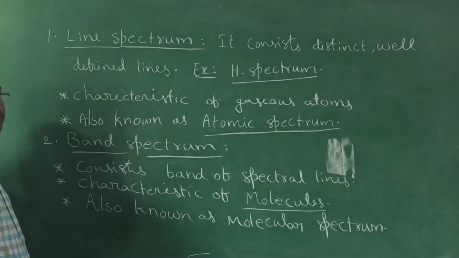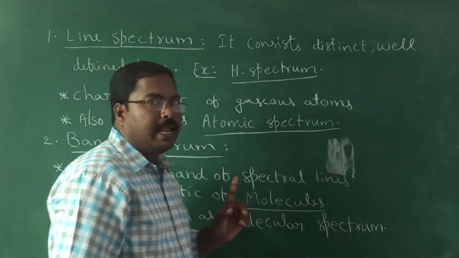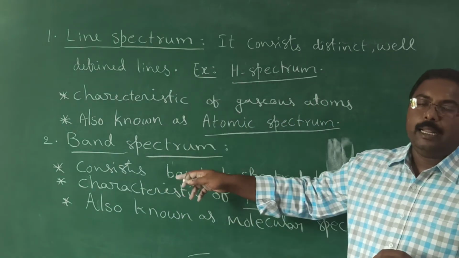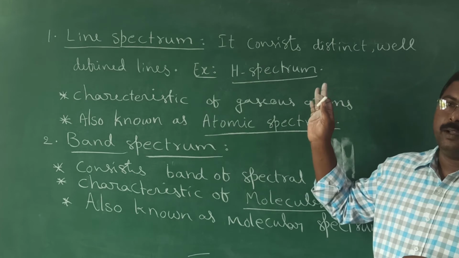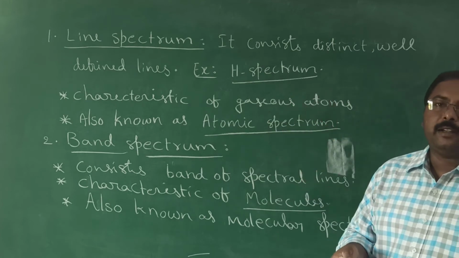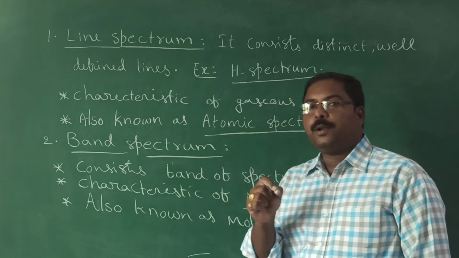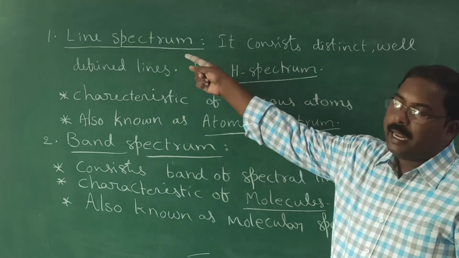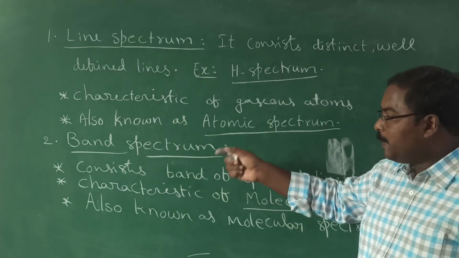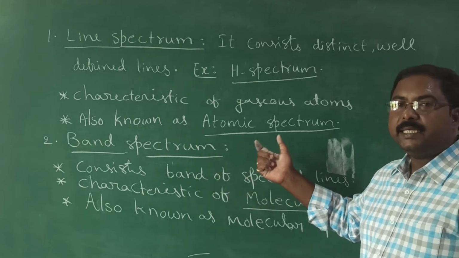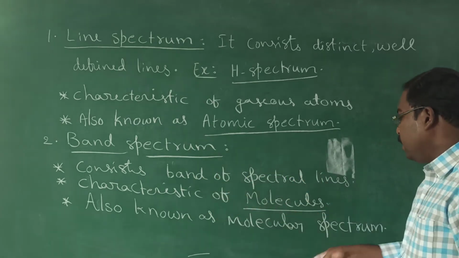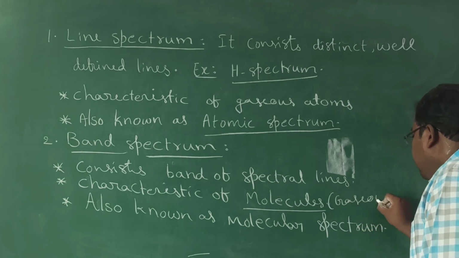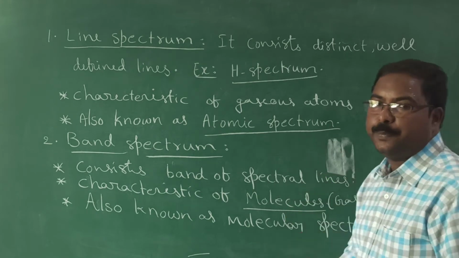Once observe the two things. Line spectrum and band spectrum both are called emission spectrum. If you draw the spectrum for emitted radiation from gaseous atoms, it is known as line spectrum. If we draw the spectrum for emitted radiation obtained from gaseous molecules, then it is known as band spectrum.